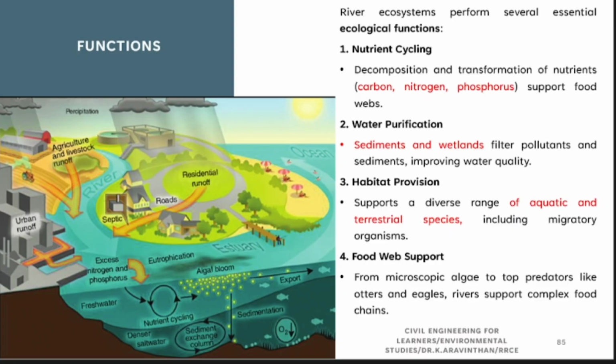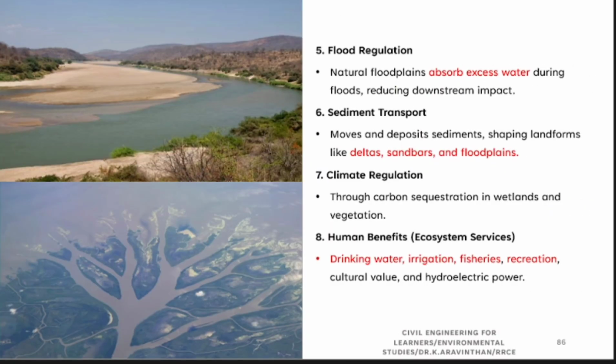If there is sand, it will purify the water, and the wetland provides habitat for different species, which I discussed in an earlier slide, and food web support for diverse species. Next thing, flood regulation. If you don't have a river, what will happen? All the river water will flow into the land, isn't it? So we have to stop that in order to regulate. It absorbs excess water.